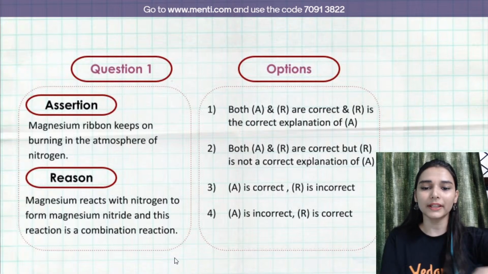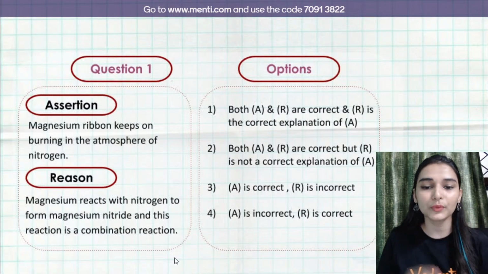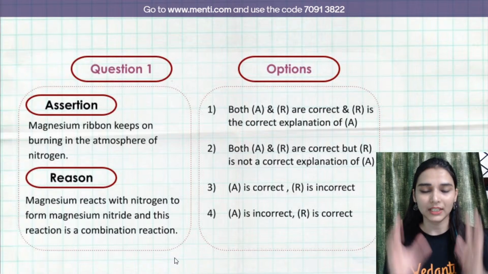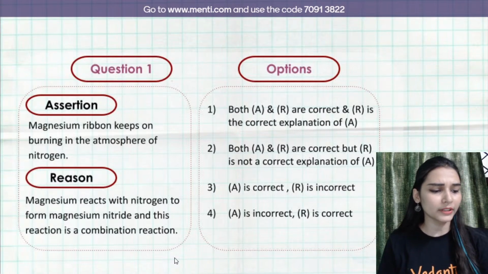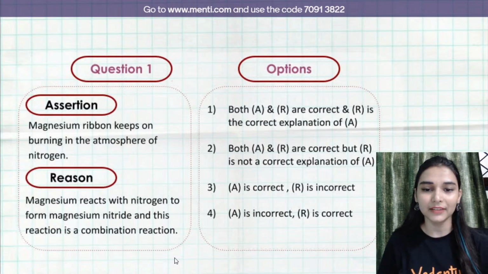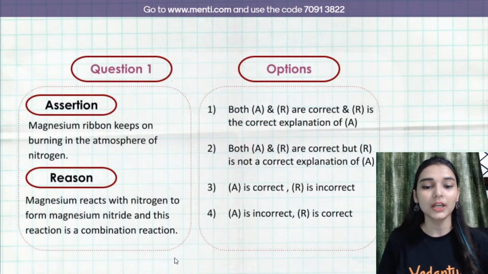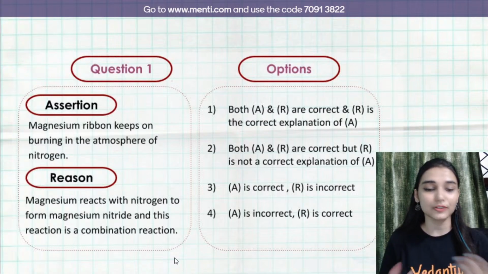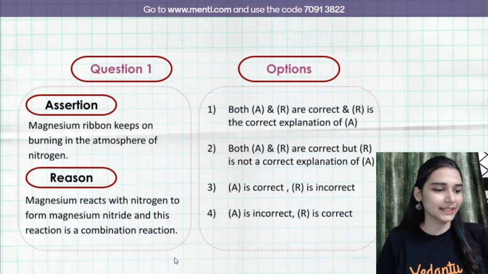You don't have to forget that because the next slide will have a very small font. You won't be able to see that. That's why take enough time here right now and let ma'am know in the chat box. Yes, send me some blue hearts when you are ready. I will start the question. Assertion is correct, reason is incorrect: third option. You will mark fourth option if assertion is right, reason is correct. Okay, let's get started.